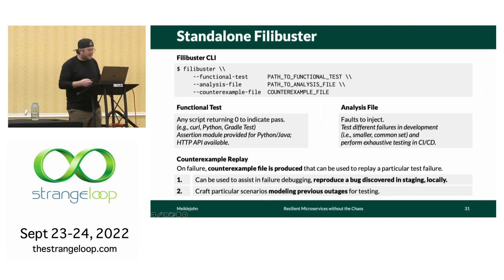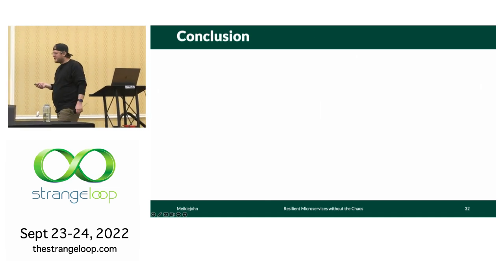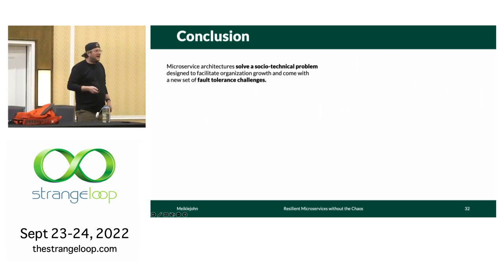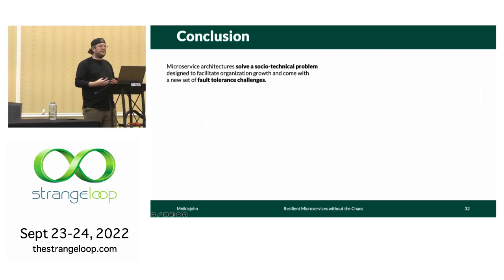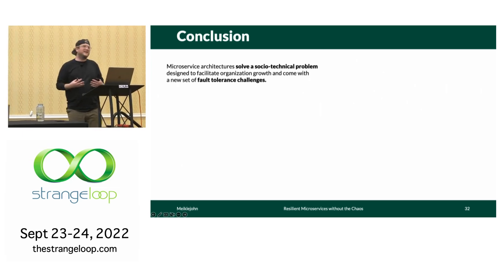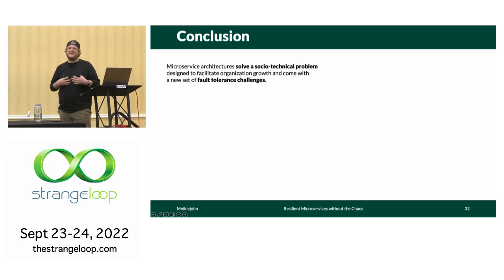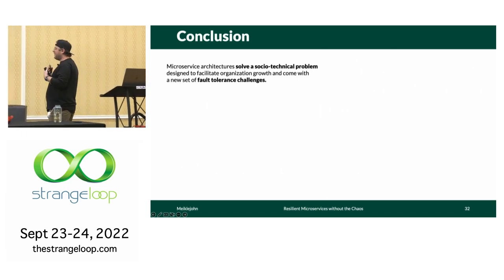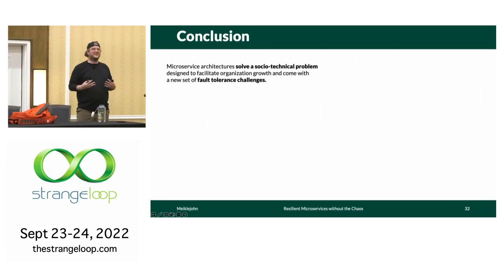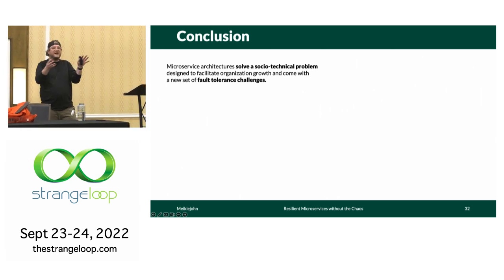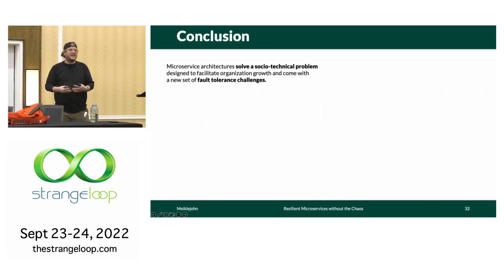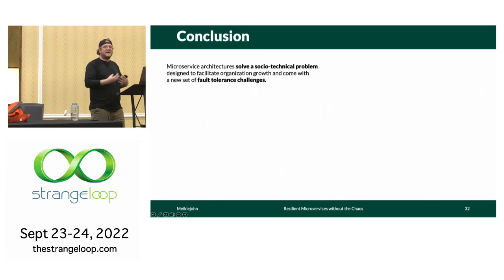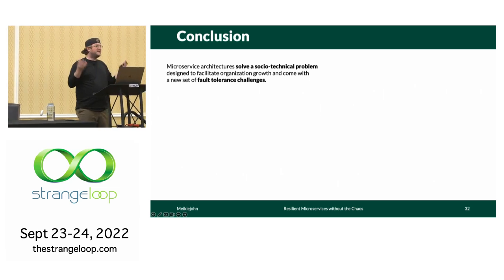Okay? So just to wrap up here, most of my work today has been on microservices. Microservices are this interesting socio-technical problem because they go against the ways that we would normally think about writing distributed systems. They enforce a style of programming that is used to support a social goal of organizational growth with rapid feature delivery. And so what ends up happening here is that it introduces a number of interesting fault tolerance challenges. We don't think about just error or success. We think about graceful degradation. We think about getting developers to think about how they can fail individual components and keep the system online.